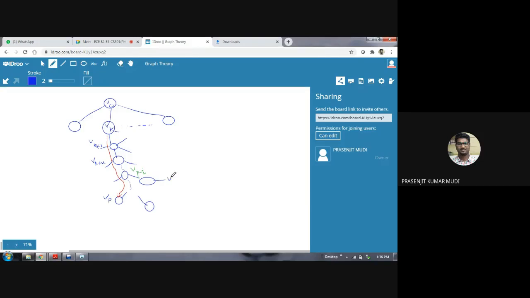We call it, let's say, VQ. So from VP we want to return back along this path, and while returning back along this path, we may find a vertex VP minus i, of which there exists at least one unvisited vertex VQ adjacent to VP minus i.